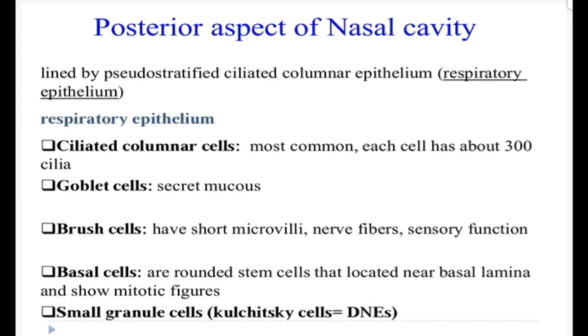If we talk about the small granule cells, which are 5% of the population, they resemble the basal cells. Basal cells are also 5% of the population. There are numerous dense core granules in the small granule cells, and these cells are presumed to have a neuroendocrine function, and they belong to the DNES, that is the diffuse neuroendocrine system of the body.